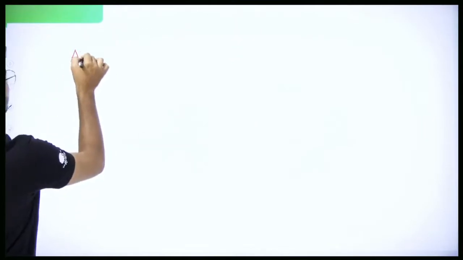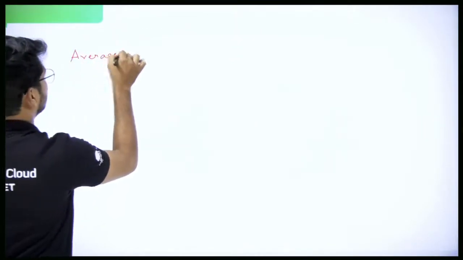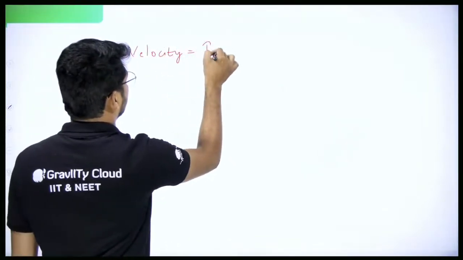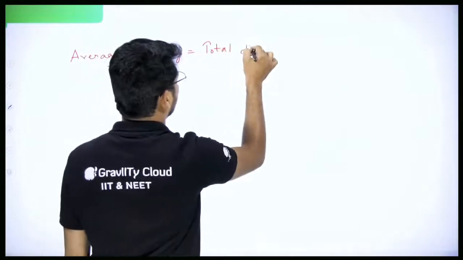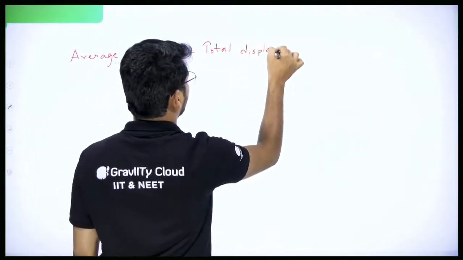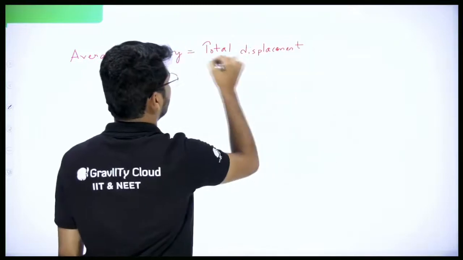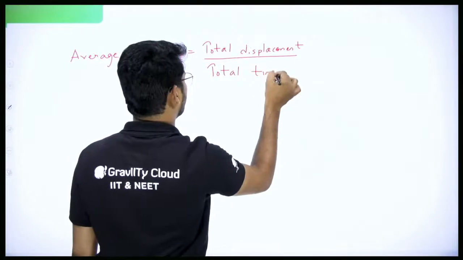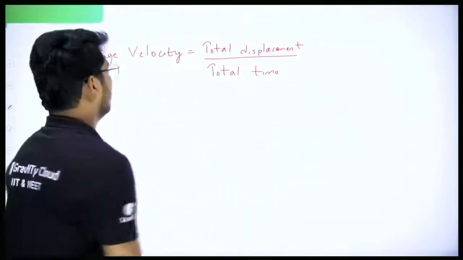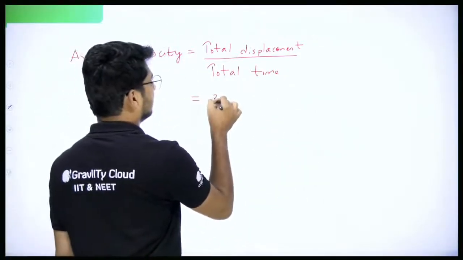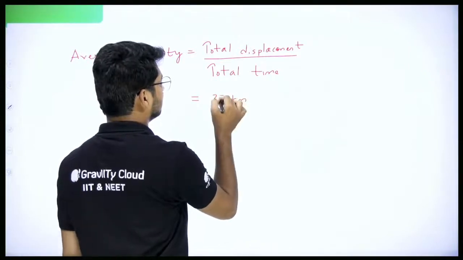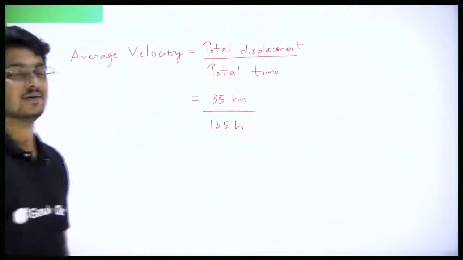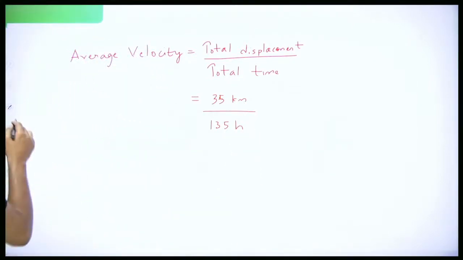What will average velocity be? Average velocity is equal to total displacement by total time. Okay, what did we get as total displacement? 35 kilometers. What about total time? 135 hours. Now can we divide that? Can we simplify this?